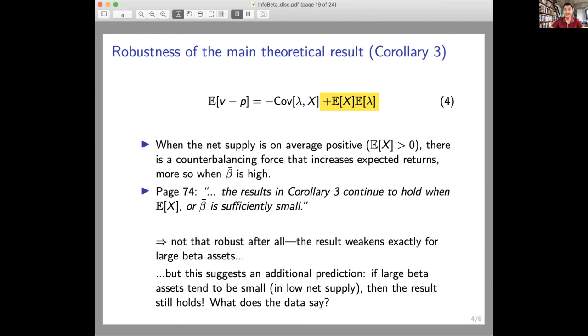I think in the data, indeed, large beta assets are in small supply, which means that this can be a very nice implication of the model, to show that this feature, which is somehow missing in the paper and highlighted over there, is actually not a big deal, and it's actually also one more check of the theoretical model.